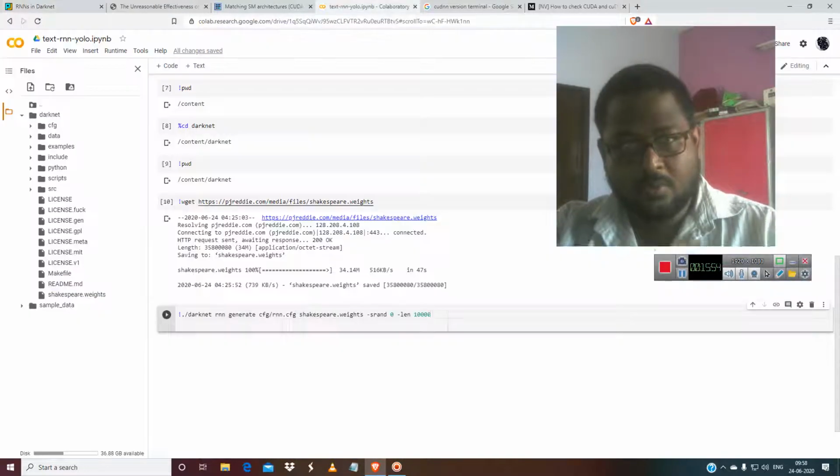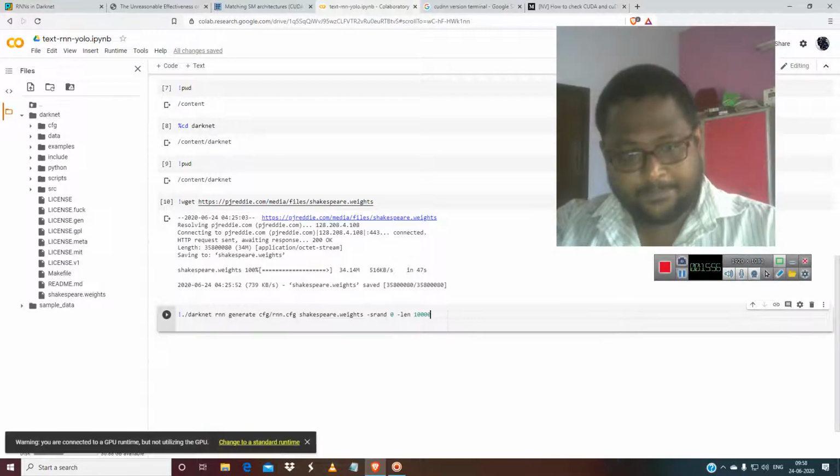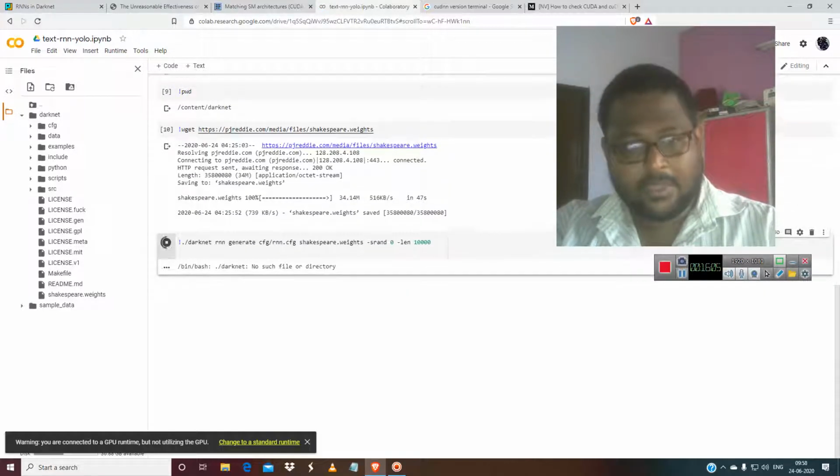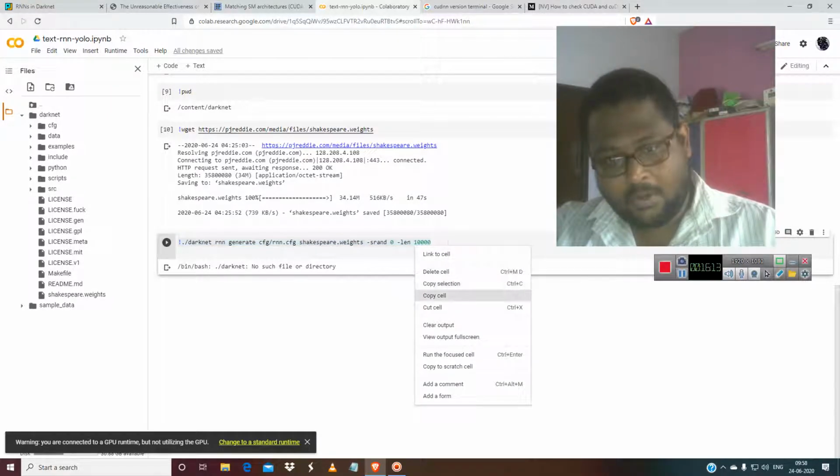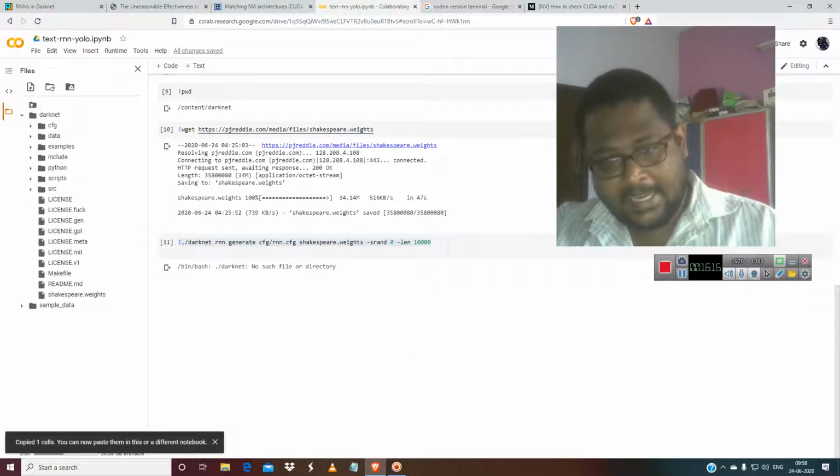So now you have this. The Shakespeare weights are over here and everything is set. So I'm going to generate the text. Let's generate it. You know that GPU runtime, and darknet has not been done yet. So let's copy this. Copy the cell and delete this.